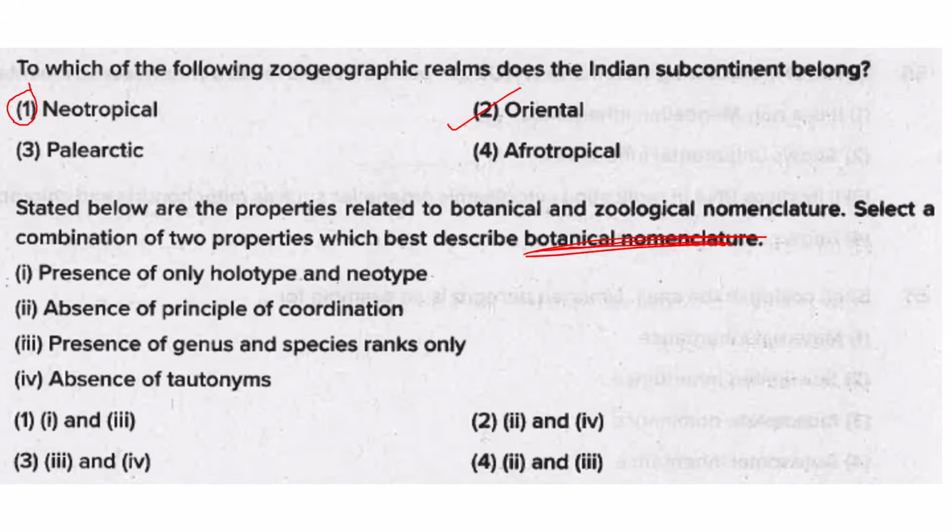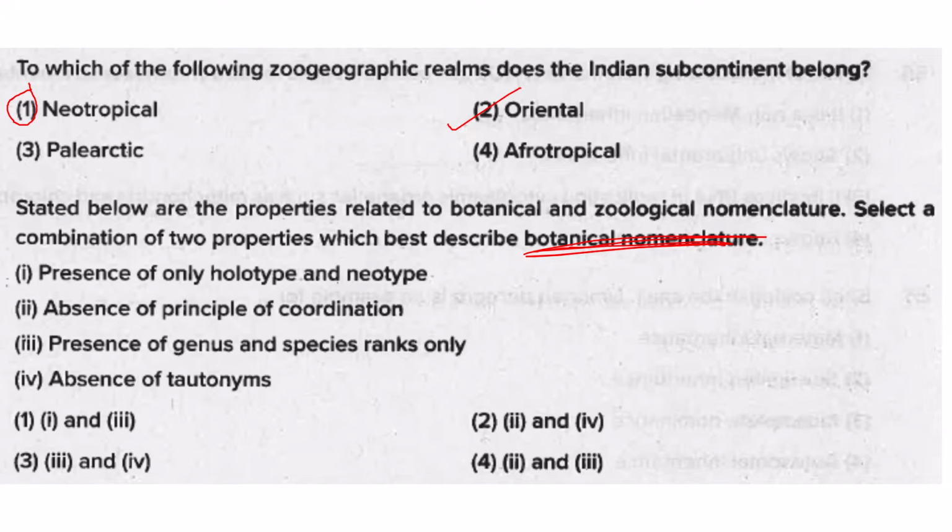Isotype is a duplicate of the holotype collected from the same place at the same time, etc. That is isotype. So in the case of the beetle species, the other beetles which are collected alongside this holotype are called the isotype. Yes, isotype. Now what is